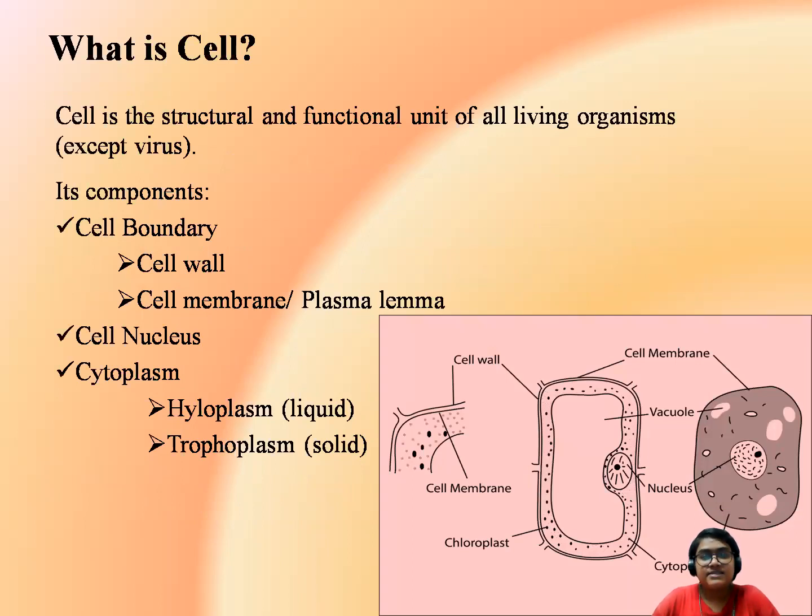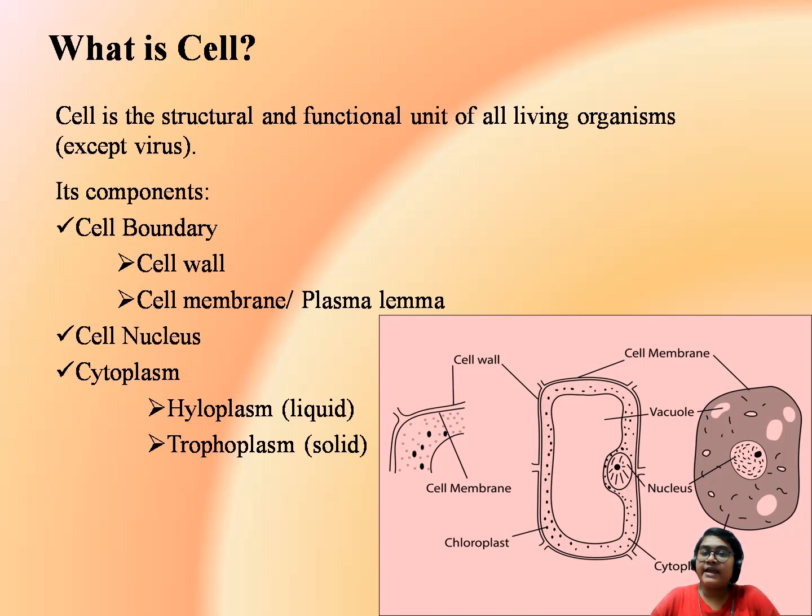As we have seen in the cell theory, the cell is the structural and functional unit of all living organisms. Now, how can we say that a structure is a cell? For that, the structure needs three important components: cell boundary, cell nucleus, and cell cytoplasm.